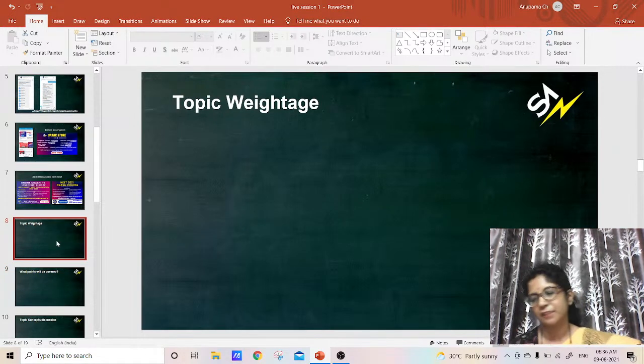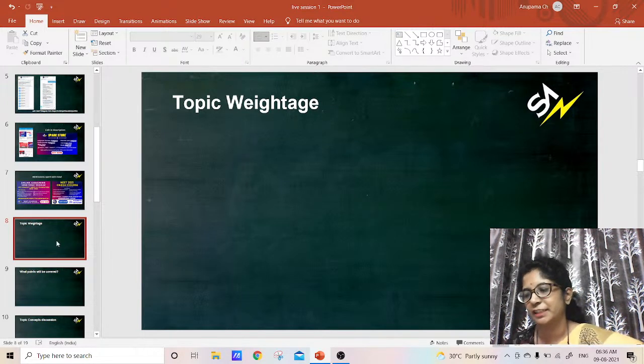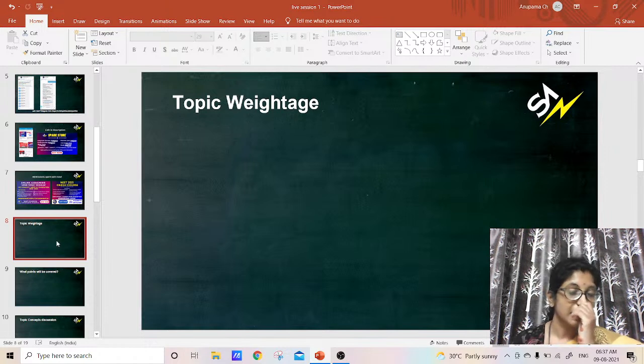topic wise weightage. As you are in the foundation, once you learn the topics, you will come to know the weightage actually. But when it comes to MSET or NEET, there are few topics which are very important, which play the crucial role. If you take first year intermediate, it is the total mechanics. And then in the second year, we have electricity, light and all.